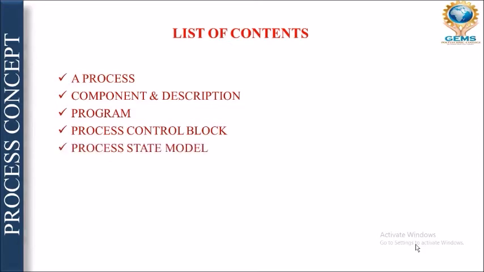After that I will touch a small topic but very important, that is process state model. There are three types of process state model: 5-state, 6-state and 7-state. Next is how actually the process executes, that I am going to cover in this video.